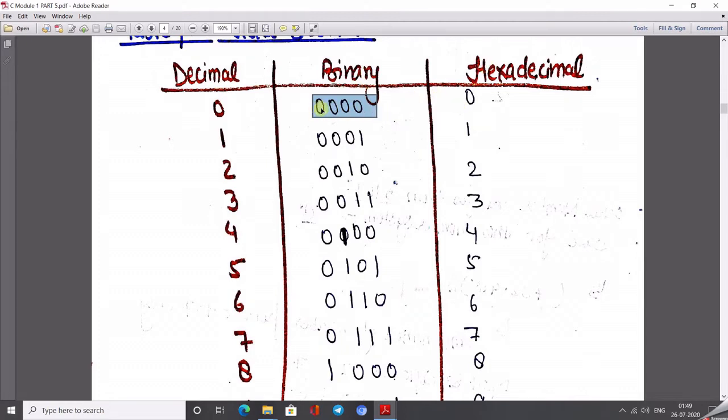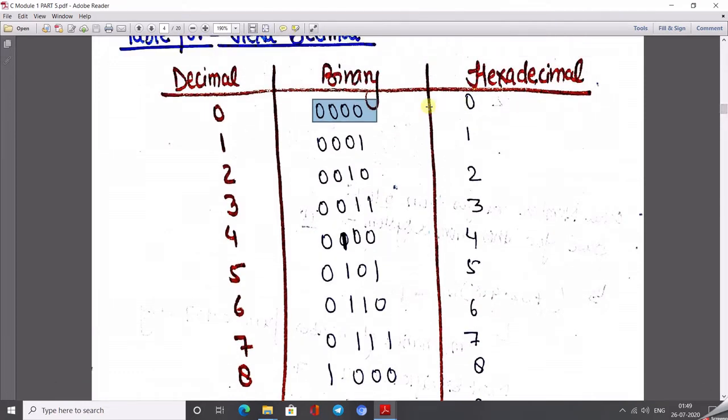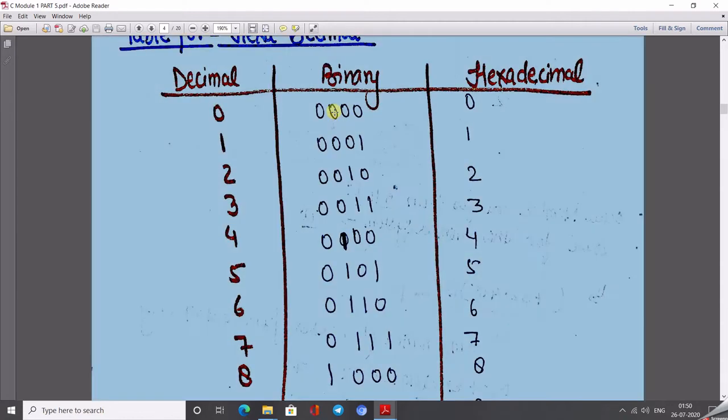So for 0 we write four zeros, then 1 is 0001, 2 is 0010, and so on, 4 is 0100, 5, 6, 0110, 7 is 0111, 8 is 1000, and 9 is 1001. Maybe a question arises in your mind about how we write 0001. There is nothing to it. The least significant bit is represented by 2 to the power 0, the next bit by 2 to the power 1, then 2 to the power 2, and then 2 to the power 3.